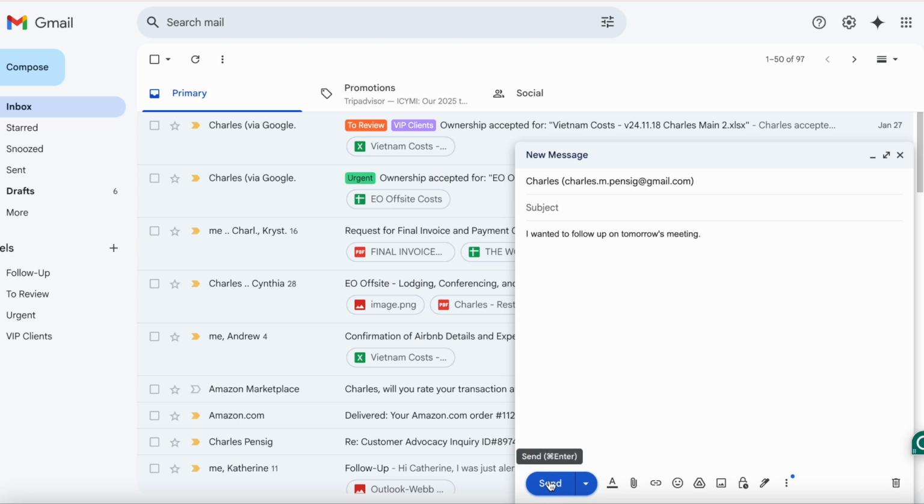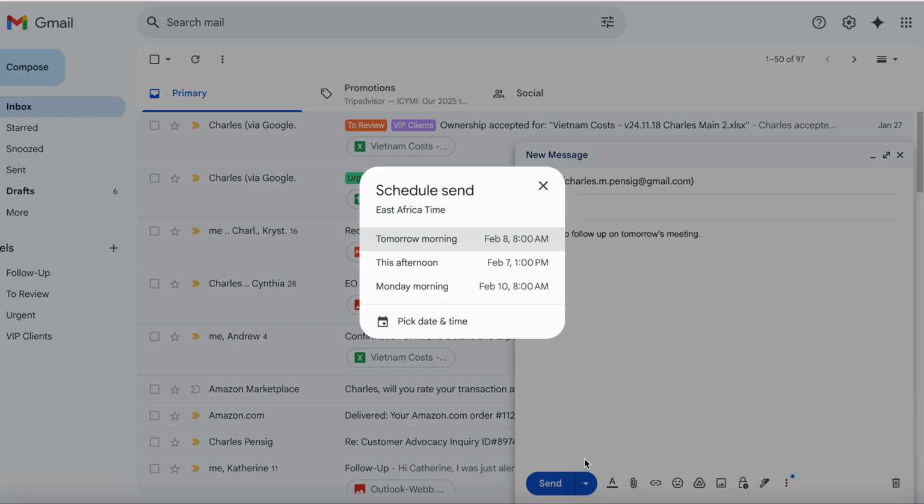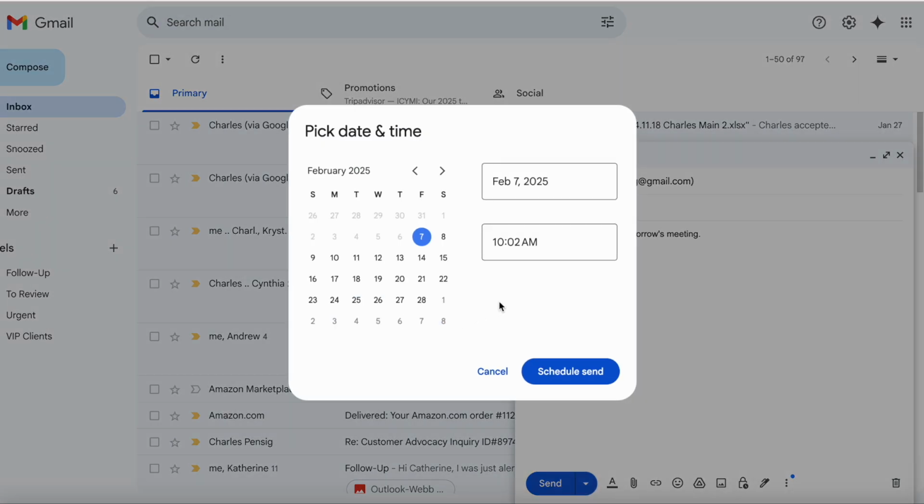Instead of tapping on the send button, there is an icon next to it where you can see more send options. So here you can schedule when to send this email, and you can set it to any time within here. You can pick a date or time and schedule it according to the time that you want, and also according to the day that you want. Once you pick a time and date, you click on schedule send, and it will send the email during that time that you had picked.